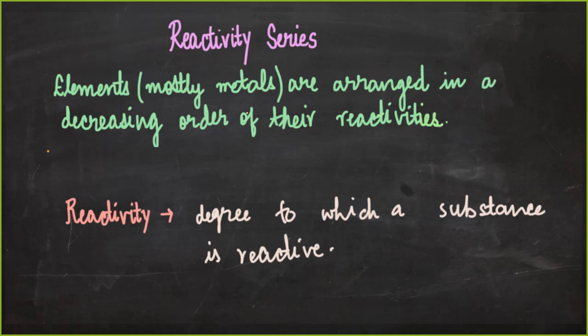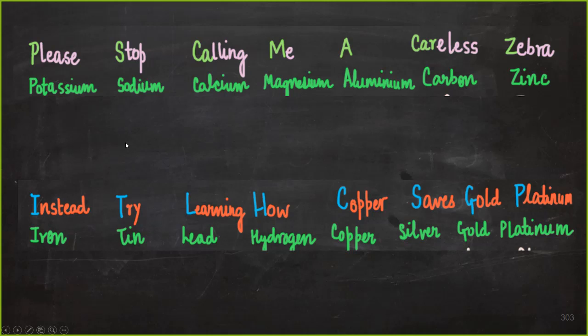This means that potassium is more reactive. So here in this series, we arrange elements in decreasing order of reactivities. And we have a way to remember it because it is long. Please stop calling me a careless zebra. Instead, try learning how copper saves gold platinum. So what are the different elements?